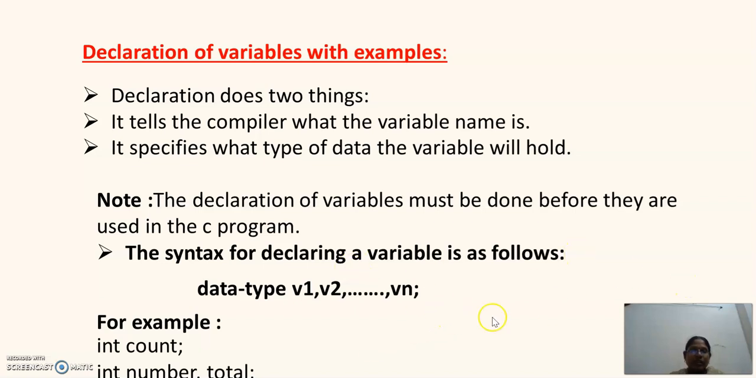The syntax will be like this: data type, variable 1, variable 2 and so on, variable n. That means you can declare as many variables as you need like this. What is this data type? The data type we have already discussed, whether that is fundamental, user defined or derived data type. For example, int count, int number comma total, two variables, one is number, the other is total.